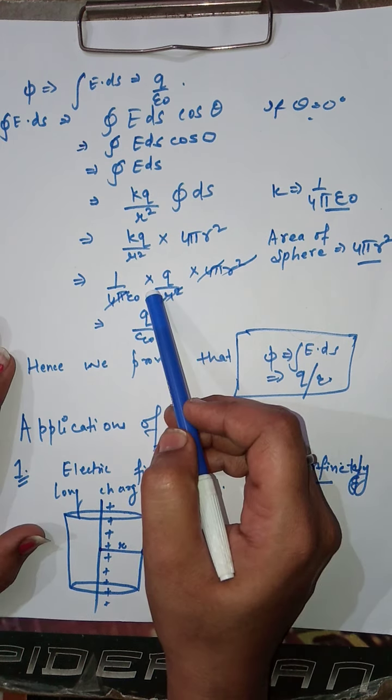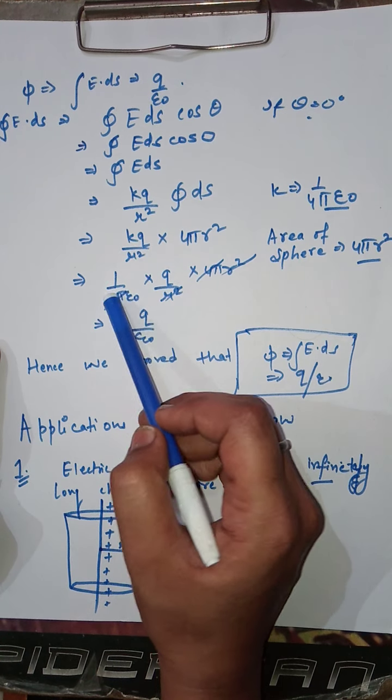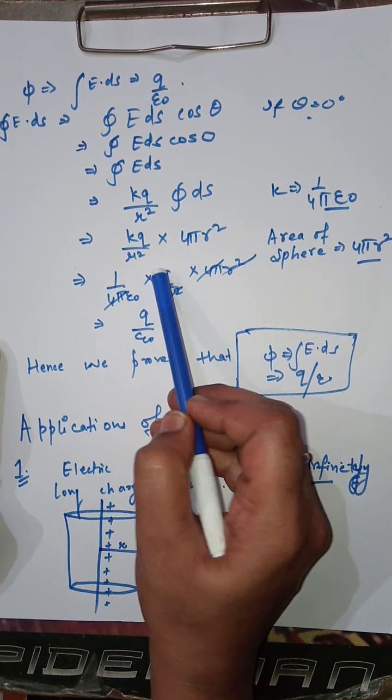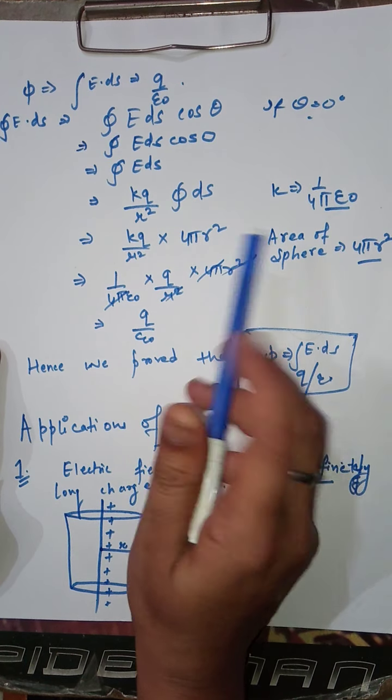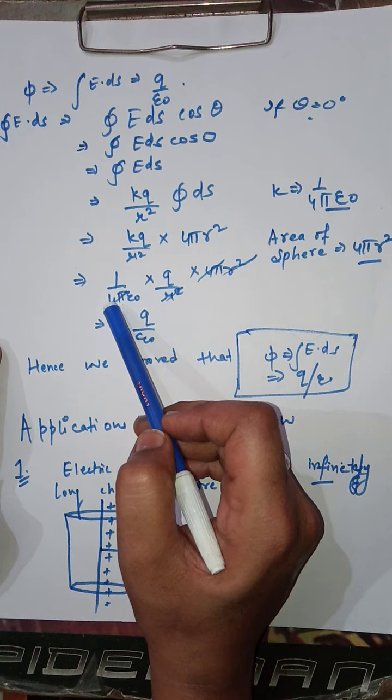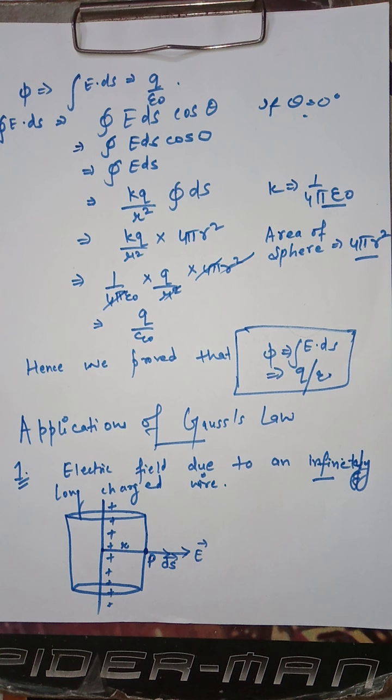Evaluating further, considering the value of k as 1 by 4 pi epsilon naught, multiplied by q by r square and multiplied by 4 pi r square. Cancelling some terms from the numerator and denominator, we are left with q by epsilon naught.